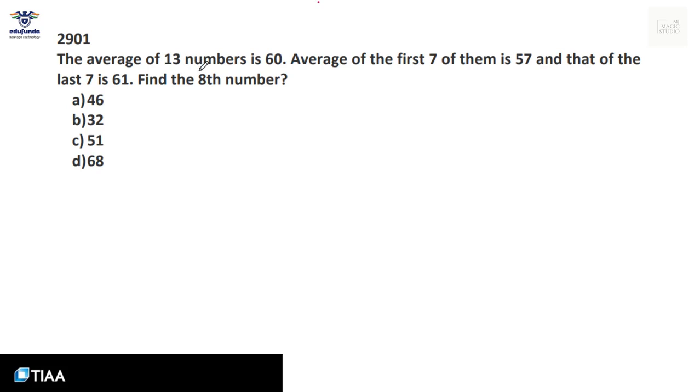The average of 13 numbers is 60. That means the total of these 13 numbers should be 13 into 60, that is 780. Average of the first 7 of them is 57. That means the total of the first 7 of them is 7 into 57. And that of the last 7 is 61. That means the total of the last 7 is 7 into 61. So if I add them up, what I'll get is 7 into 118, that would be 826.